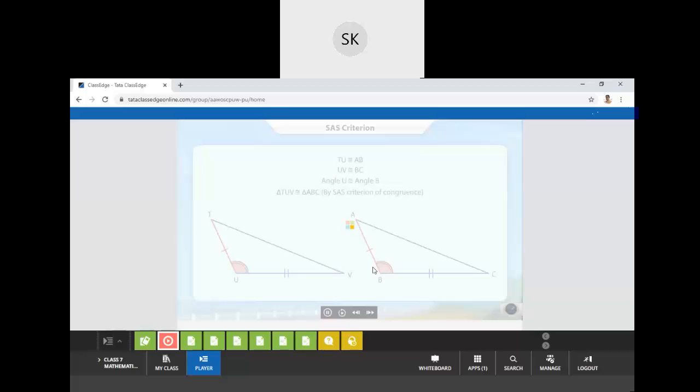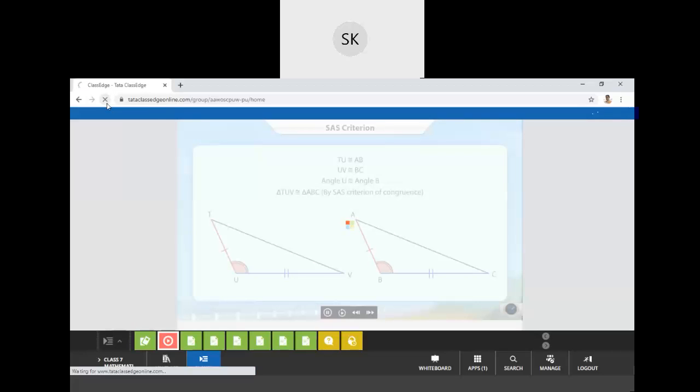After that, we saw the correspondence between the vertices, sides and angles of two triangles. Now, with the help of this correspondence, we are going to show the congruence between two triangles using criteria.